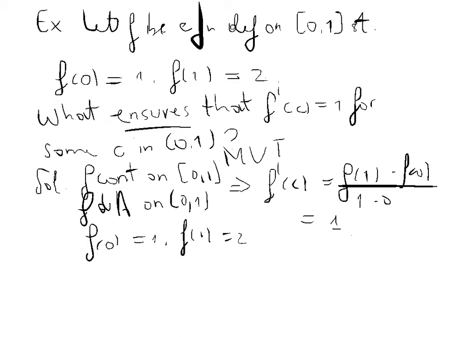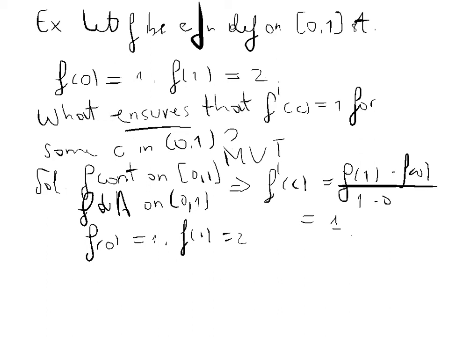Okay, Mr. Cauchy, so you're saying that if, for instance, you know that the function f is just continuous, and then f of 0 equals 1, f of 1 equals 2, could you say that f prime of c is equal to 1? What are you talking about? Not possible. You need the function to be differentiable on 0, 1. It must be differentiable on 0, 1. If you don't have that, you cannot guarantee.